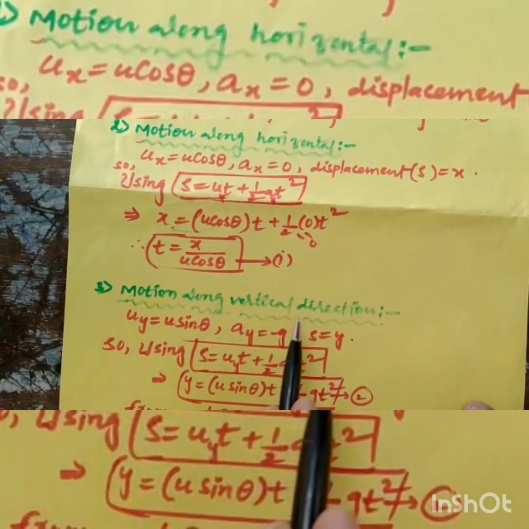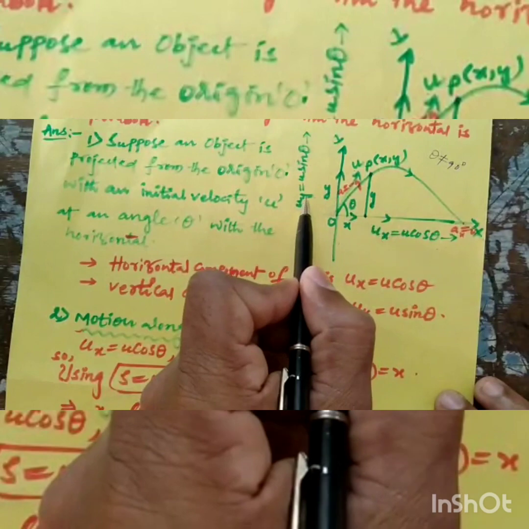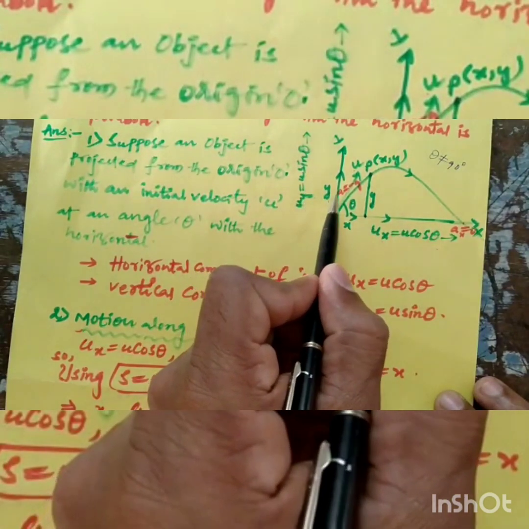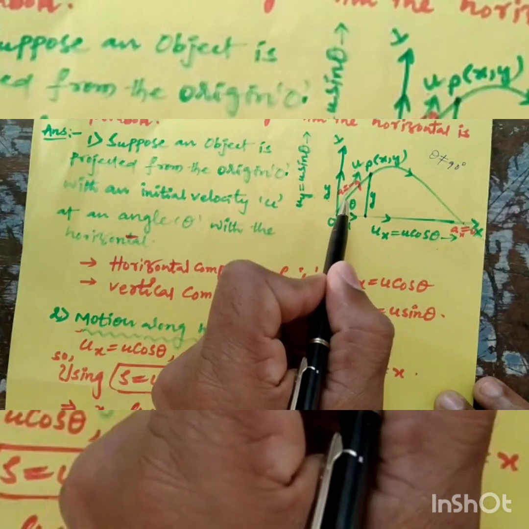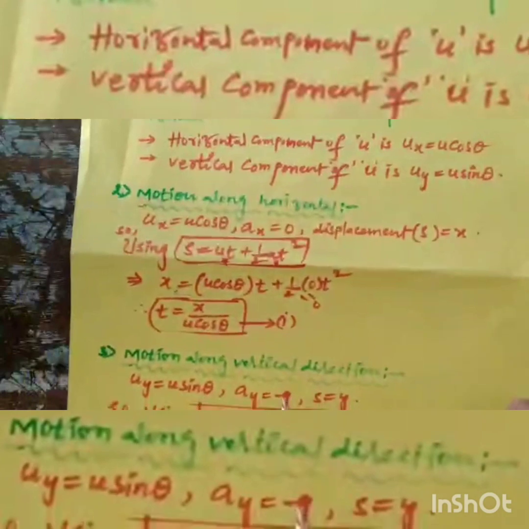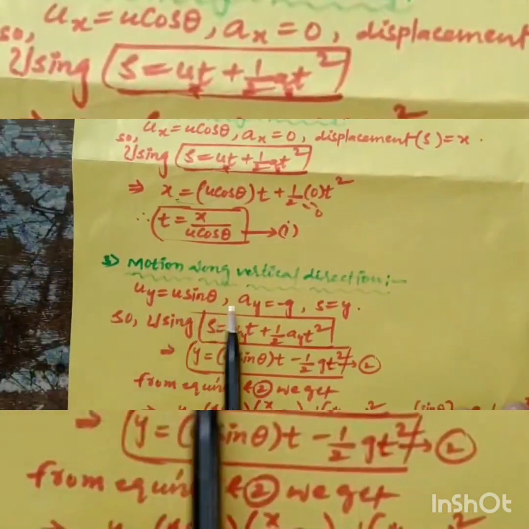Motion along the vertical direction: the initial component of velocity is u sin theta, the displacement is y, and when the object moves upward, a = minus g, because gravity opposes the motion.